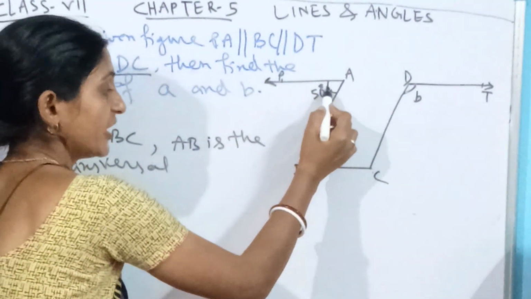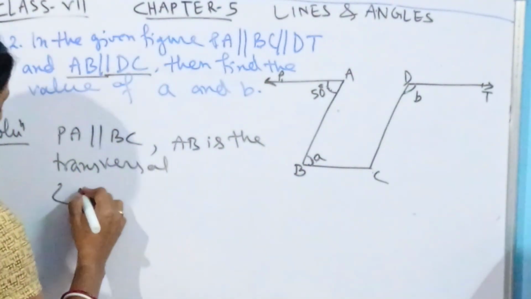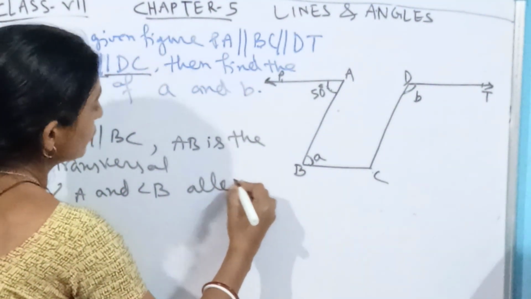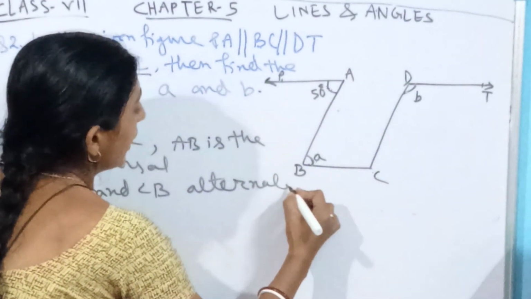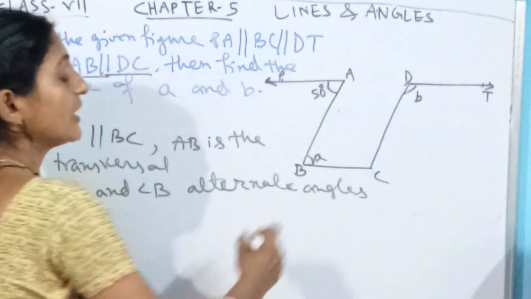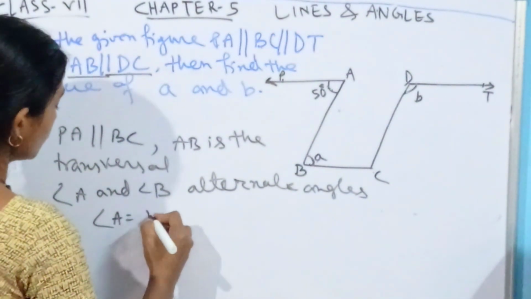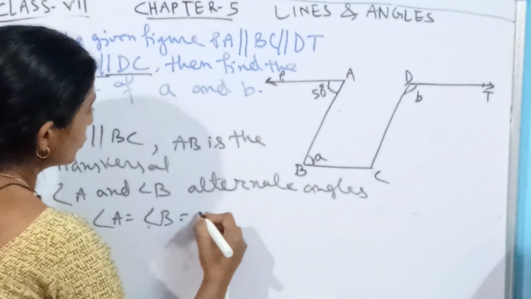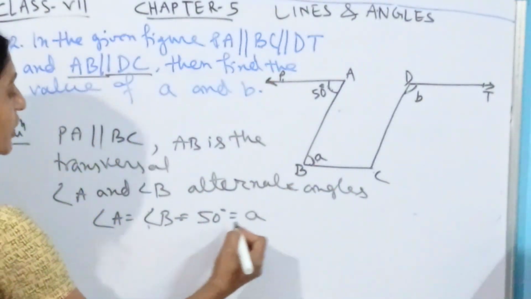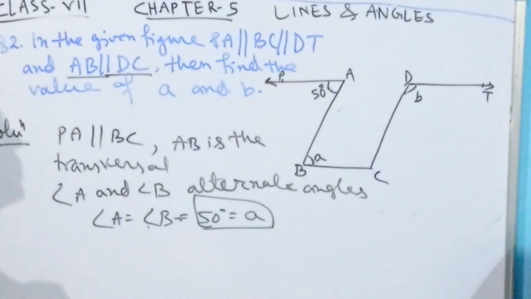So what will we get here, if this is the transversal and these two are parallel? The 2 angles, angle A and angle B, they will be alternate angles. So what can we write? Angle A and angle B are alternate angles. And what is the condition we know if they are parallel? The alternate angles will be equal. So angle A is equal to angle B. So its measure is equal to 50 degrees, which has been mentioned as small a. Okay, so we have got the value of small a. How much is it? It is equal to 50 degrees.